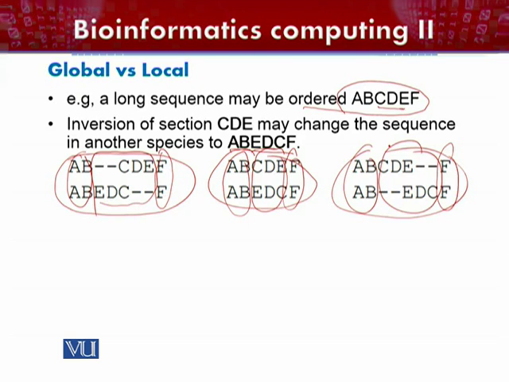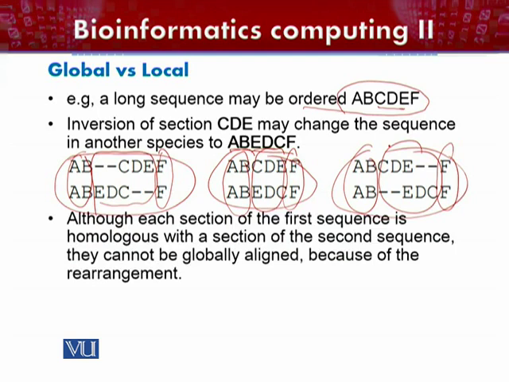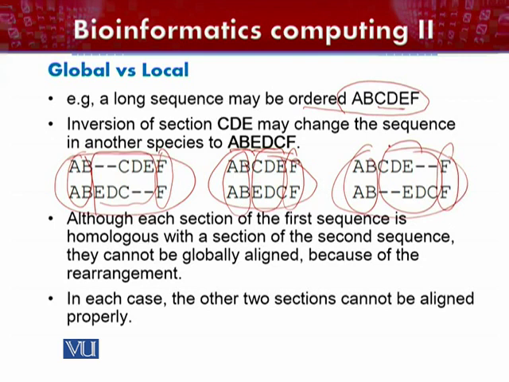So the sub-regions of similarity are there in these sequences, so we have to go for finding these subsections of higher similarity, and the approach used is the local alignment approach. Although each section of the first sequence is homologous with a section of the second sequence, they cannot be globally aligned because of the rearrangement in the sequence, and in each case the other two sections cannot be aligned properly.